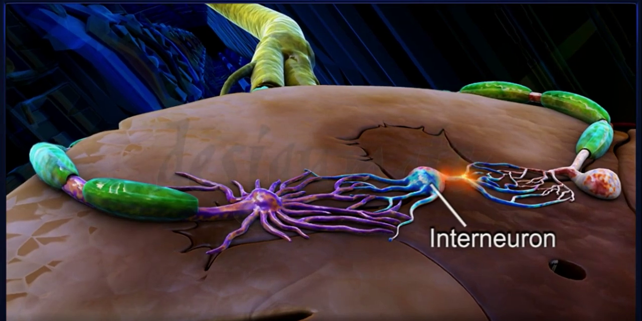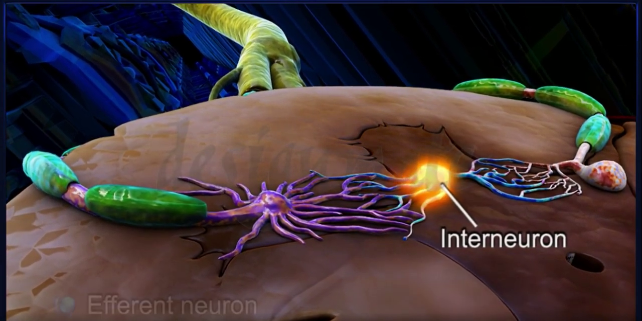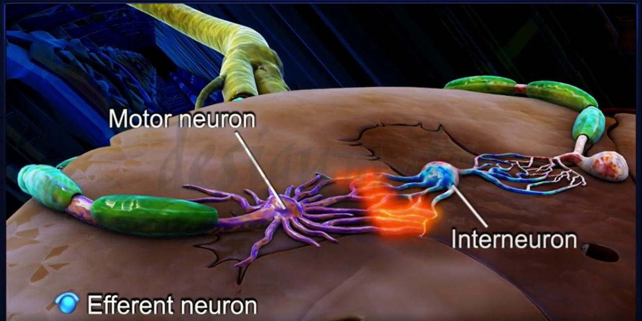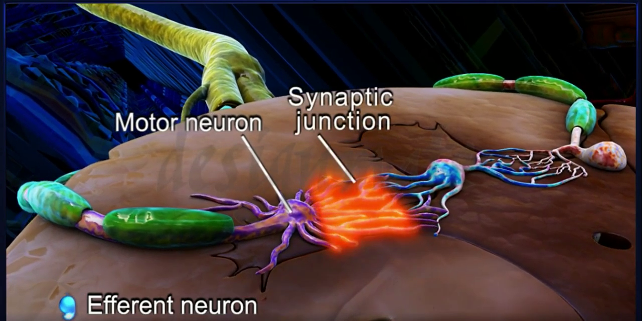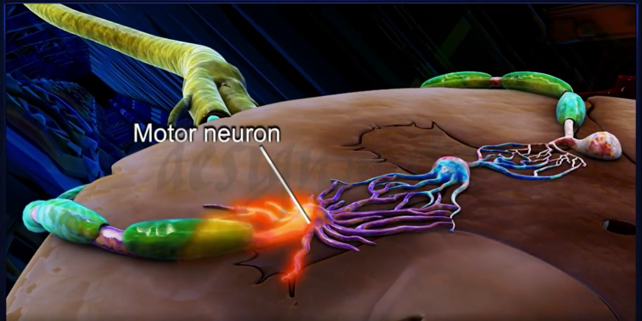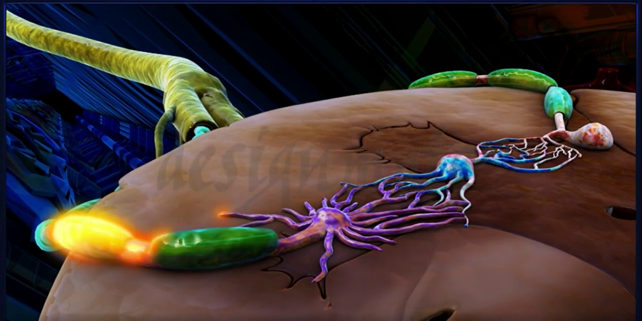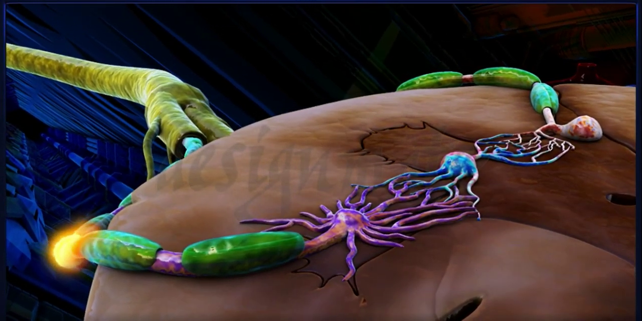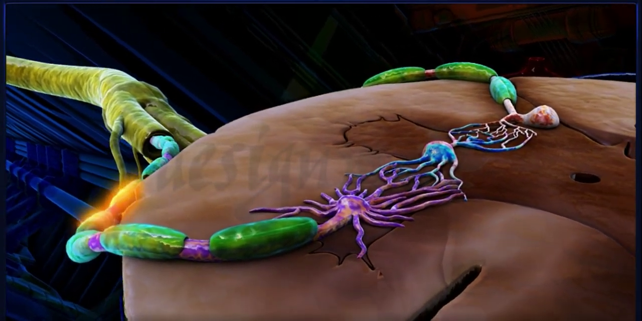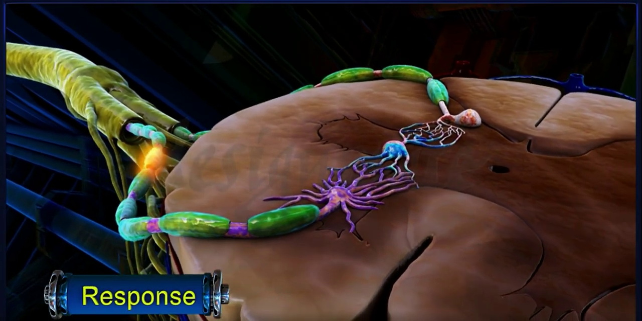Now, this impulse moves from the interneuron onto the efferent or motor neuron. After crossing another synaptic junction, through the ventral horn, the axons of the motor neuron transmit nerve impulses from the spinal cord to the effector. This process is known as response.